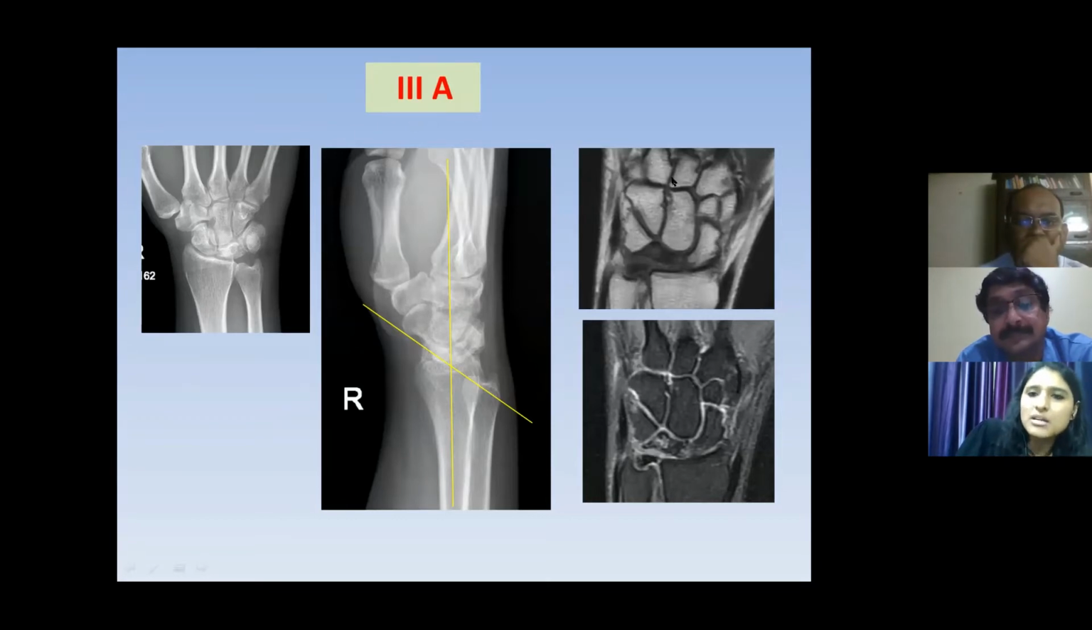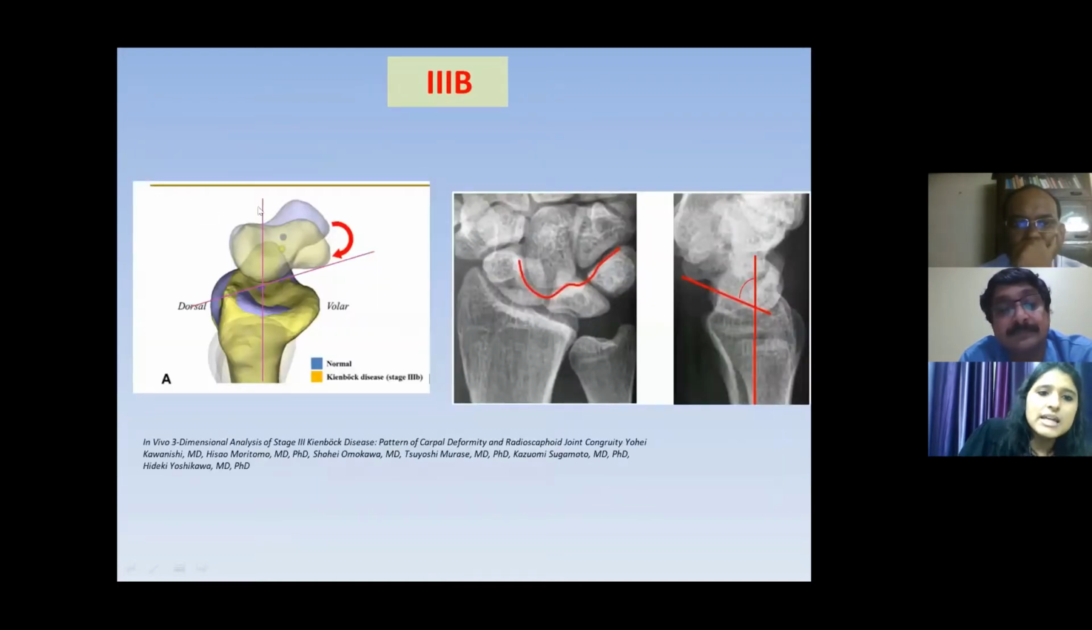Also, we have MR images of this patient, and on the T1 weighted image, we can see that the lunate is hypointense, and on T2 weighted images, it is hyperintense, showing some edema. Coming to stage 3B, the radioscaphoid angle will be more than 60 degrees, because the scaphoid will subluxate anteriorly. And there will be carpal malalignment. That is, the capitate can proximally migrate, or the scaphoid will subluxate.